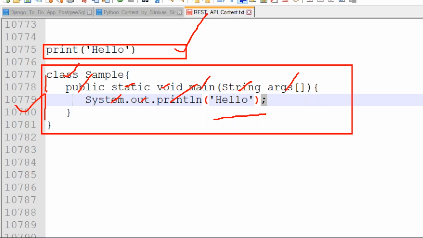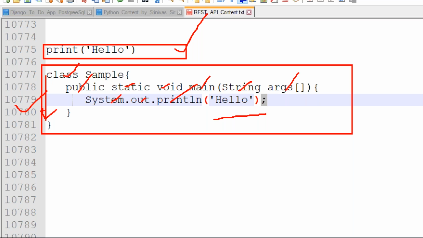So here you are writing more lines of code, sir. When you execute a program, it takes line by line and executes line by line. If we write more lines of code, more memory is required. More memory means we need to spend some more amount. If memory increases, money also increases. And when you write more lines of code and execute line by line, obviously more time is taken.